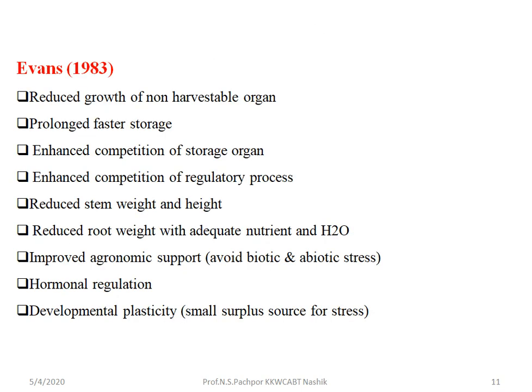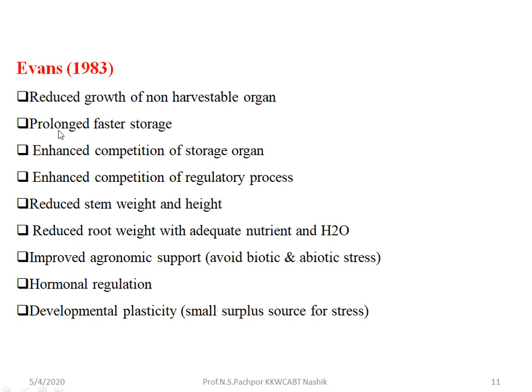Then the scientist Evans, in 1983, made some observations on how the source and sink relationship can be improved. First, he reported reduced growth of non-harvestable organs. Whatever organs are non-harvestable, if their growth is reduced, that affects the source sink relationship.